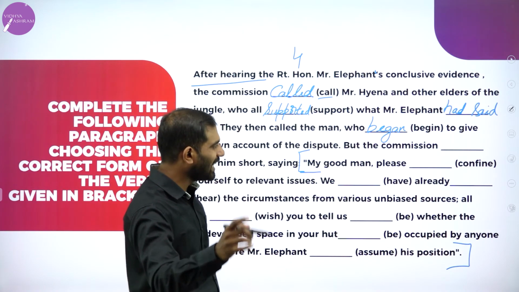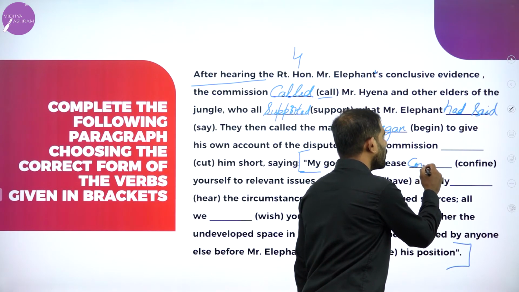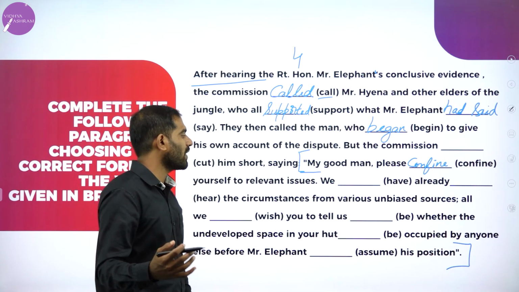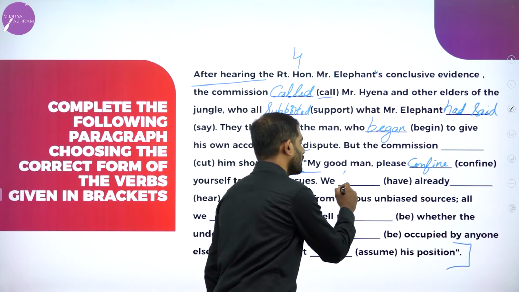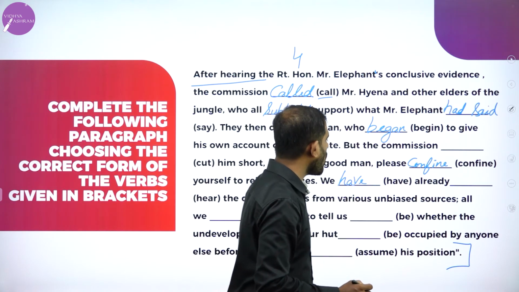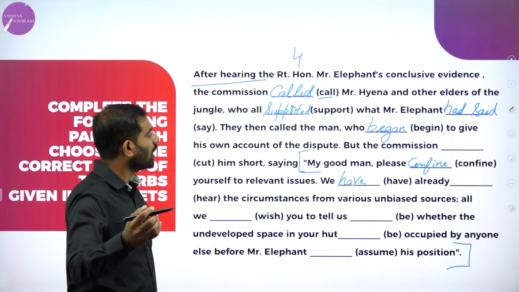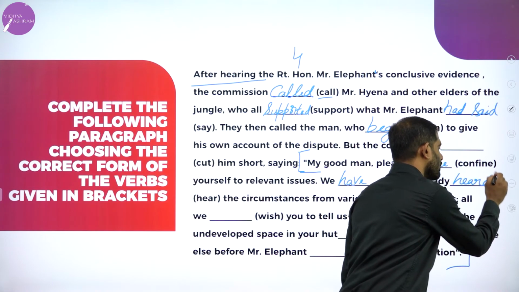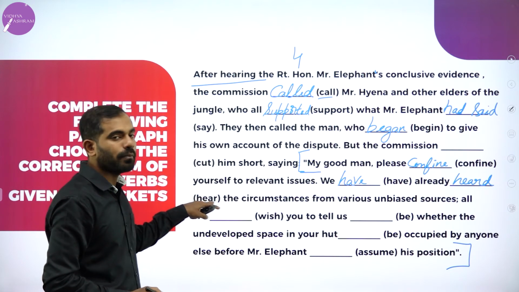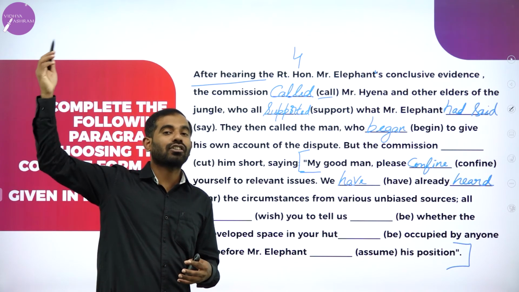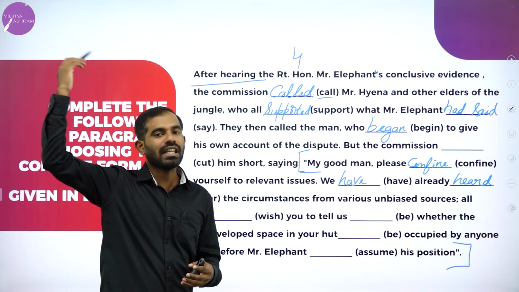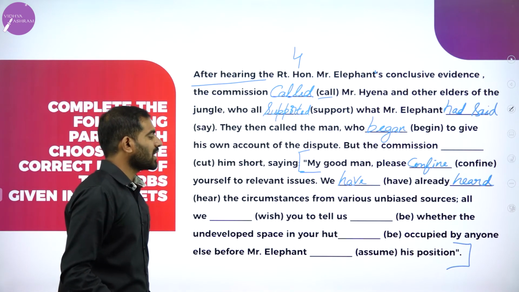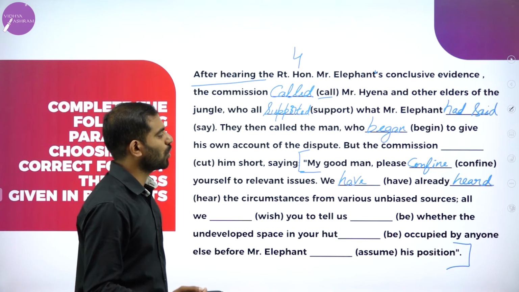My good man, please confine. So there is no change in the verb. Please confine yourself to the relevant issues. We have already heard. Here it cannot be the same. We have already heard because the action is taken. It is already taken. So we have already heard the circumstances from various unbiased sources.